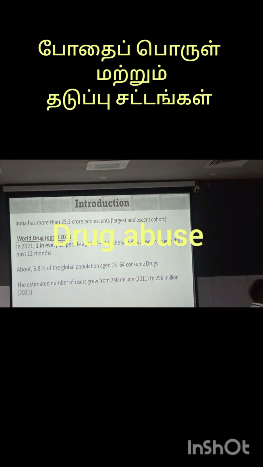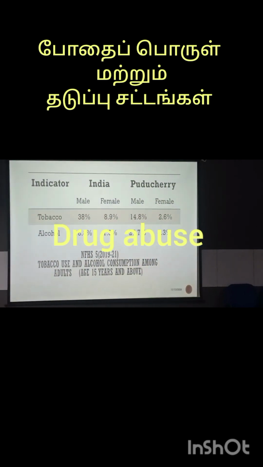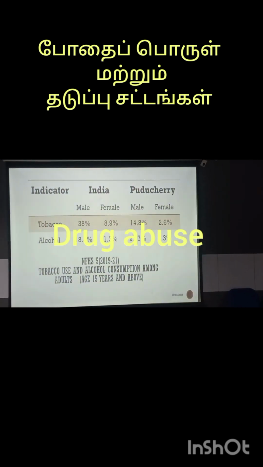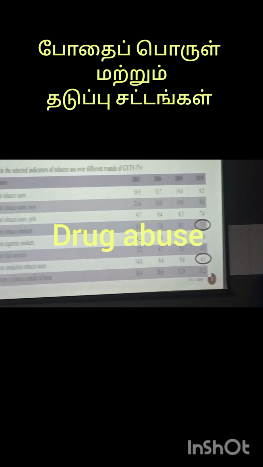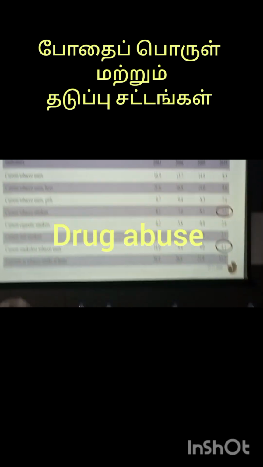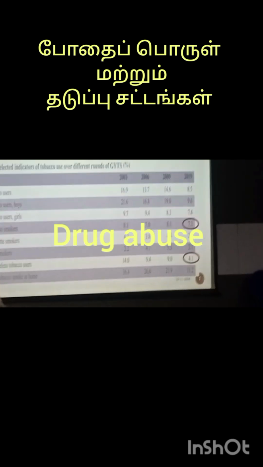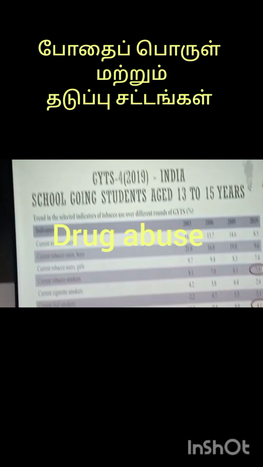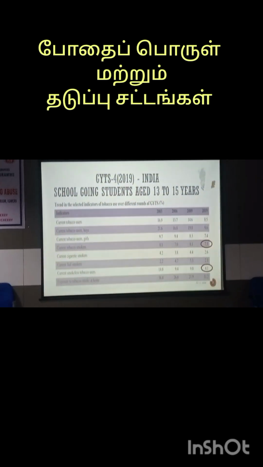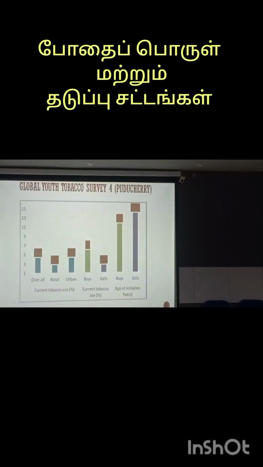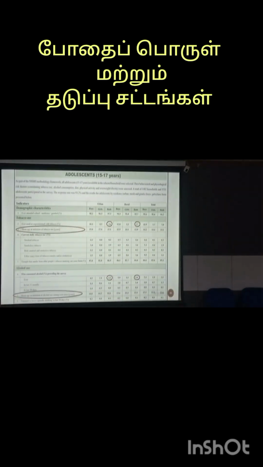The adolescent population in India is about 17%, and in Puducherry alcohol is easily available to those aged 13 to 15 years. The current tobacco users as of 2019 were found to be 7.3%, and smokeless tobacco users almost 4%. These smokeless tobacco users are gradually increasing in the form of cool lip usage. I will tell you in subsequent pictures. That is also a tobacco product used by adults and adolescents. At what age they start using, especially the age of alcohol usage.